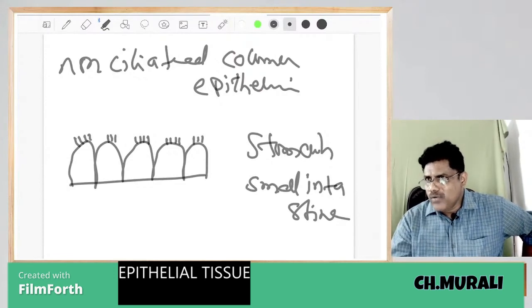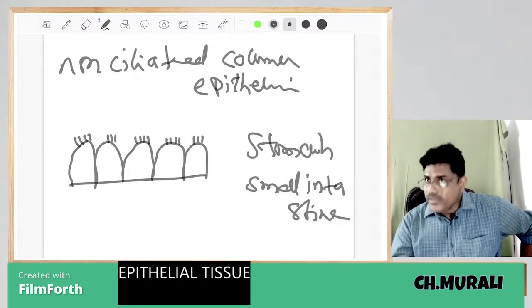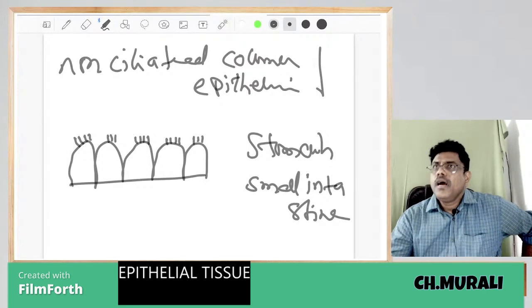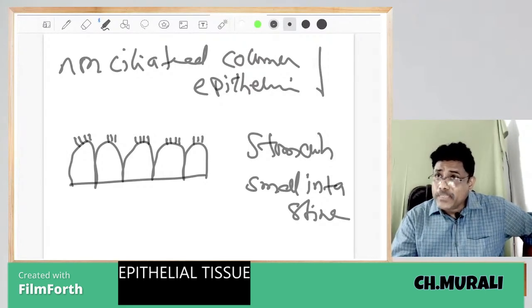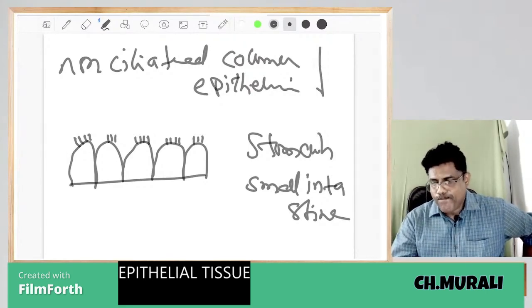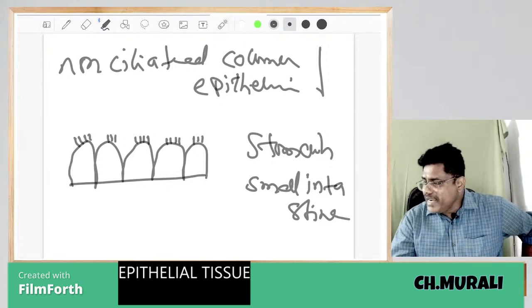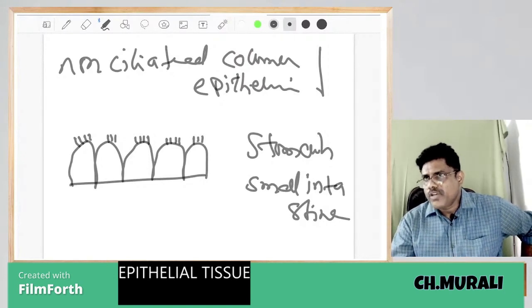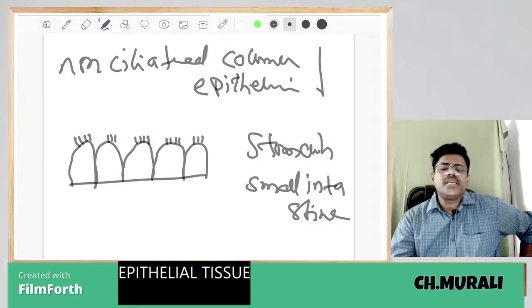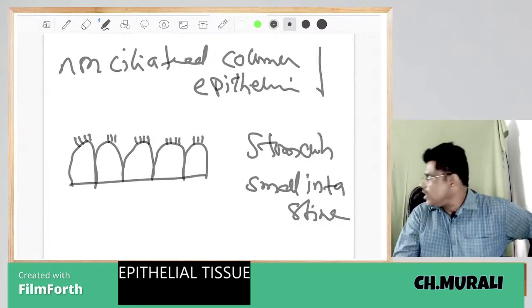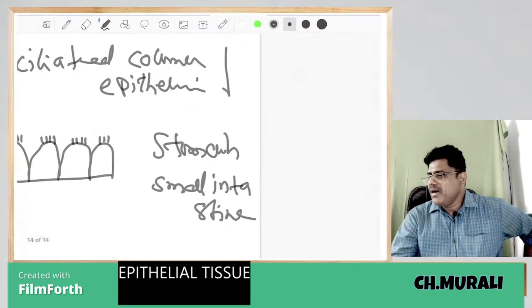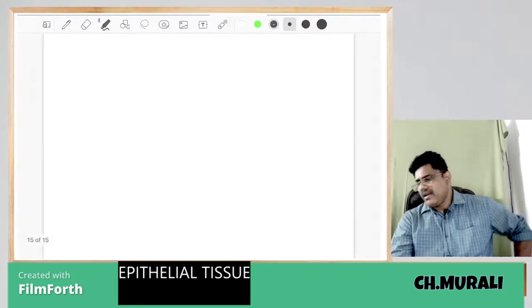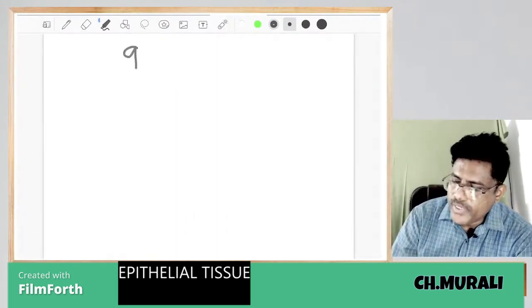There are no cilia; cilia are long. But small hair-like structures present are called what? Microvilli. The microvilli are present in small intestine columnar epithelial cells. What is the use of microvilli? Absorption of digested food. This is important for non-ciliated columnar epithelium. Okay? And now you take the glands.